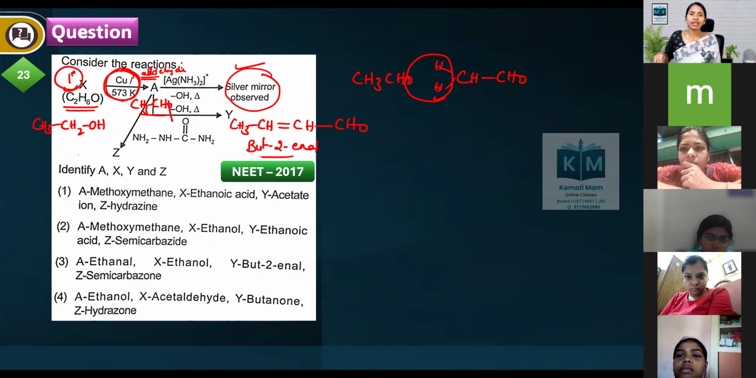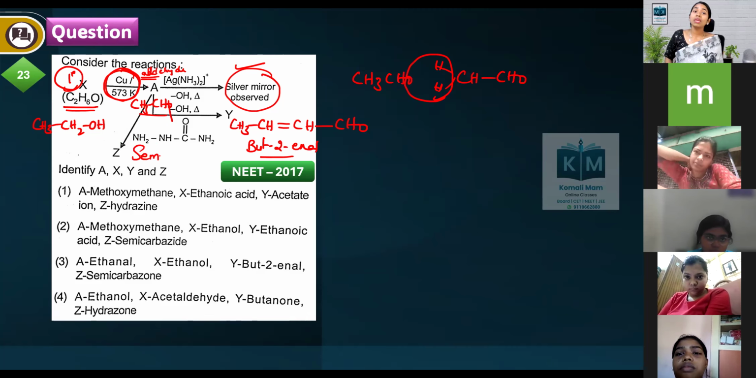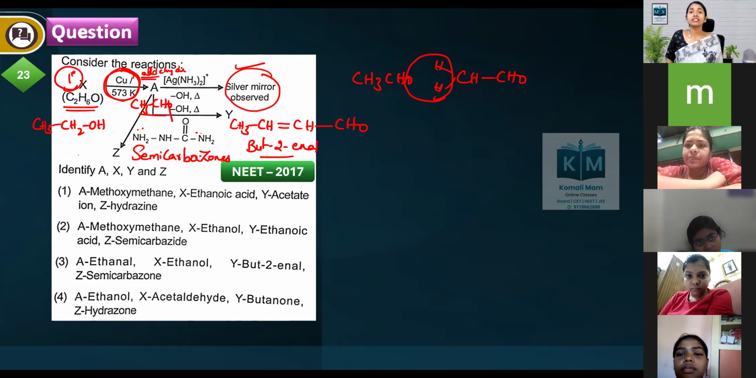But-2-enal is our Y. Next, semicarbazide. Aldehydes react with semicarbazide. What do they form? Semicarbazones. Out of the two nitrogens, which one will be involved? This nitrogen is involved in resonance, so it is not free. The nitrogen outside, the NH2NH nitrogen, is free and it will attack.